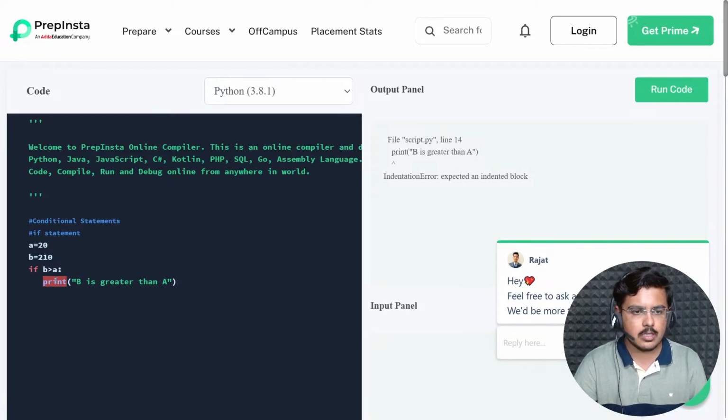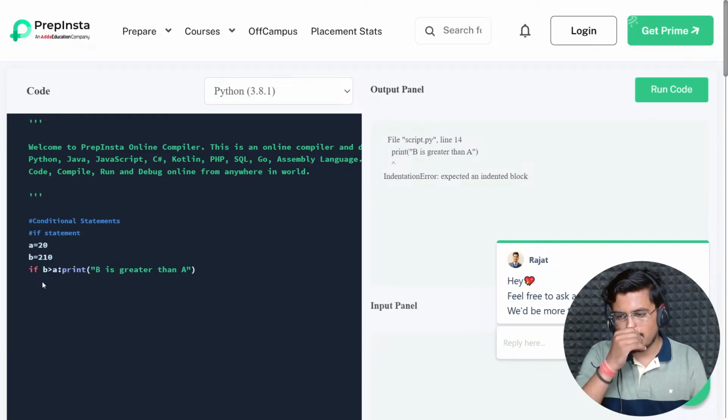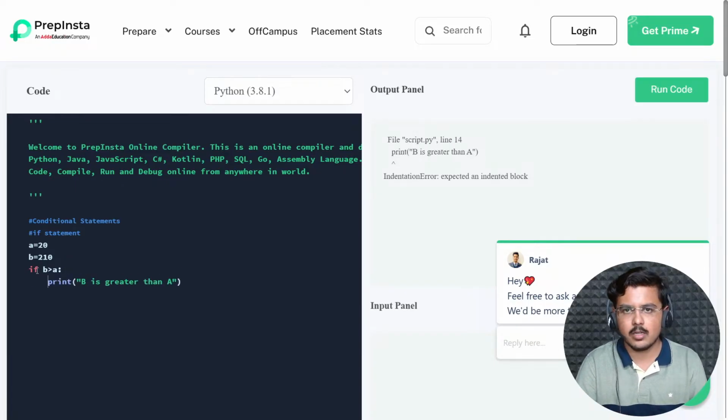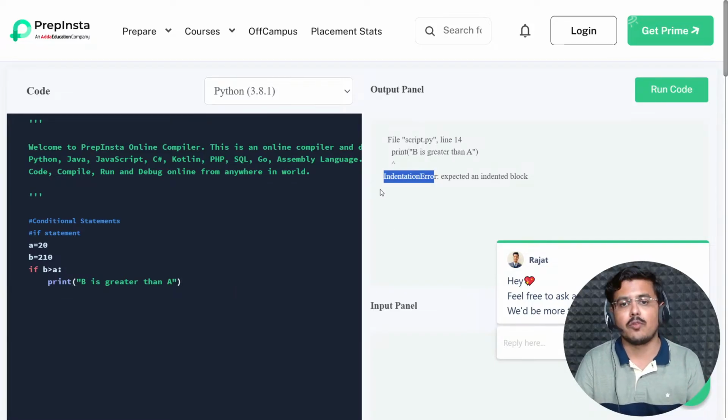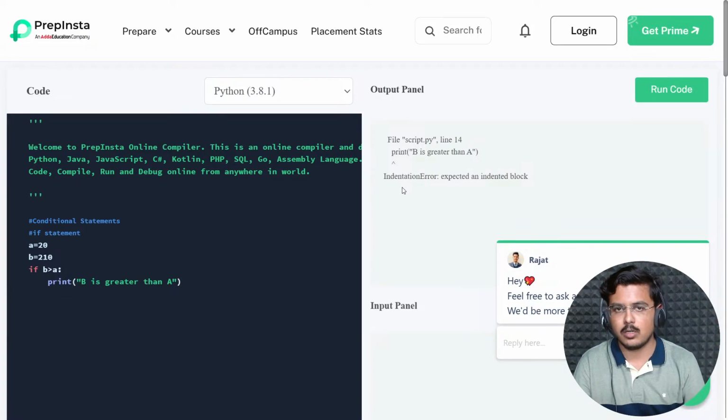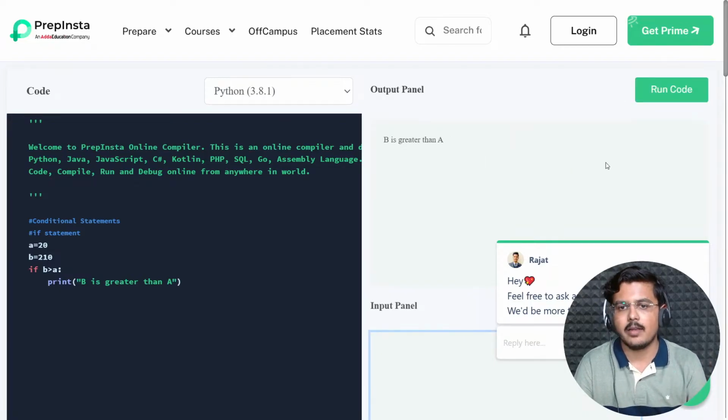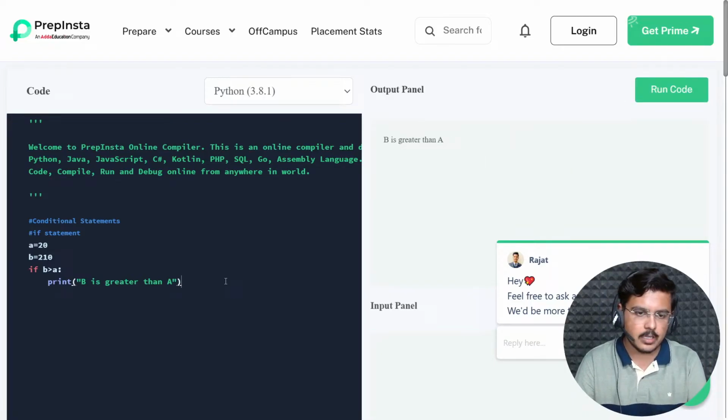Now if you carefully see, the best possible method for indenting is that you either do print or you can press tab. That also works well. So this is how you fix the indentation. Indentation is very important. I did this deliberate error so that whenever you see your program not working correctly, you are careful of this error. This often happens when we write long codes. So let's run it again, and yes, we are getting the correct output.